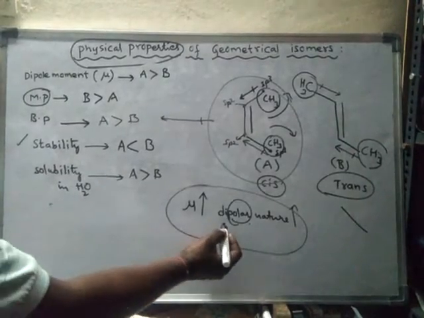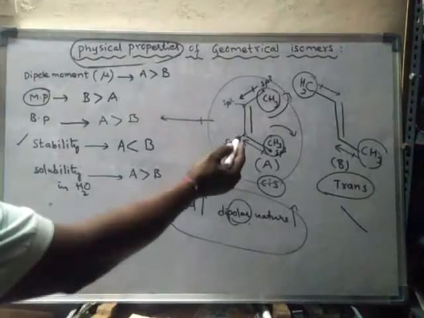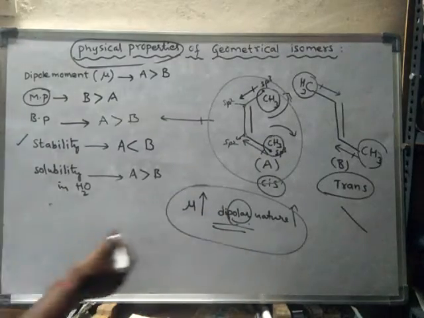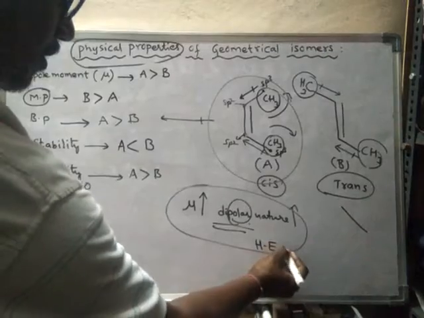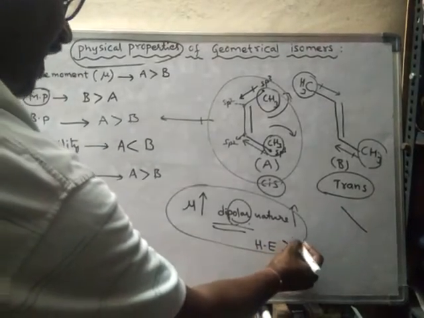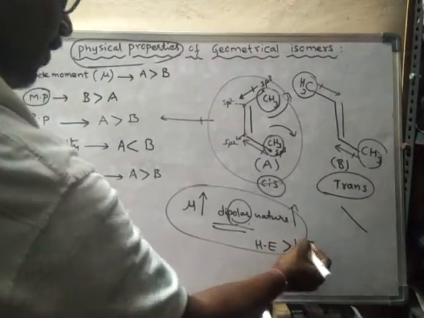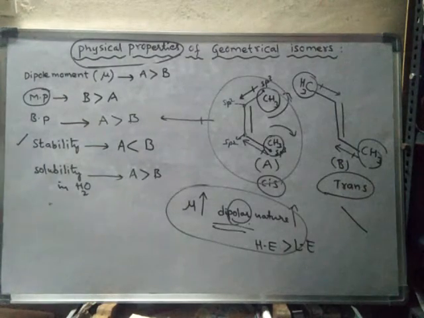Whenever the compound has more dipolar nature, its hydration energy will be greater than lattice energy. If hydration energy is greater than lattice energy, what happens? The compound will easily dissolve.